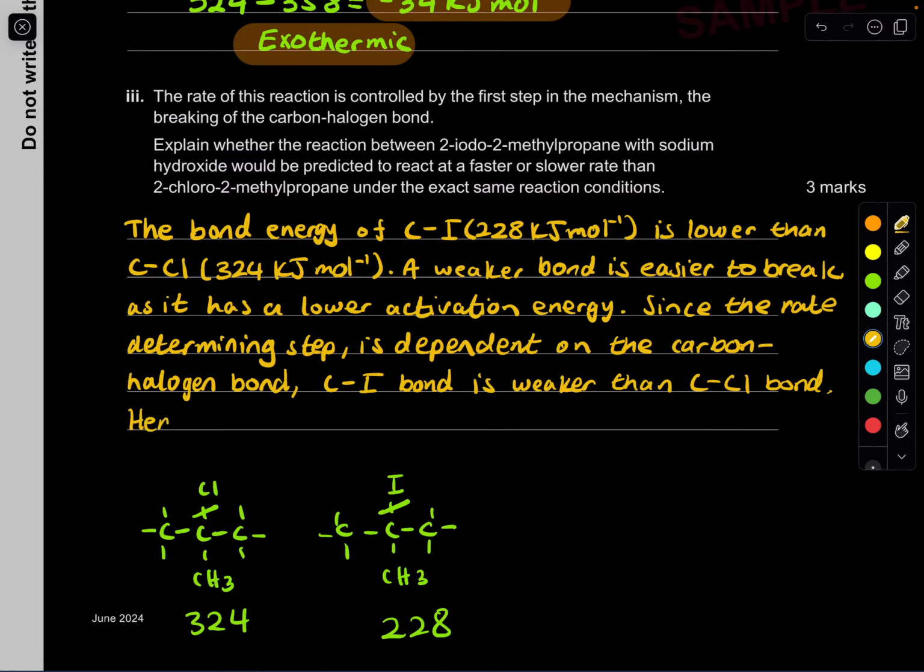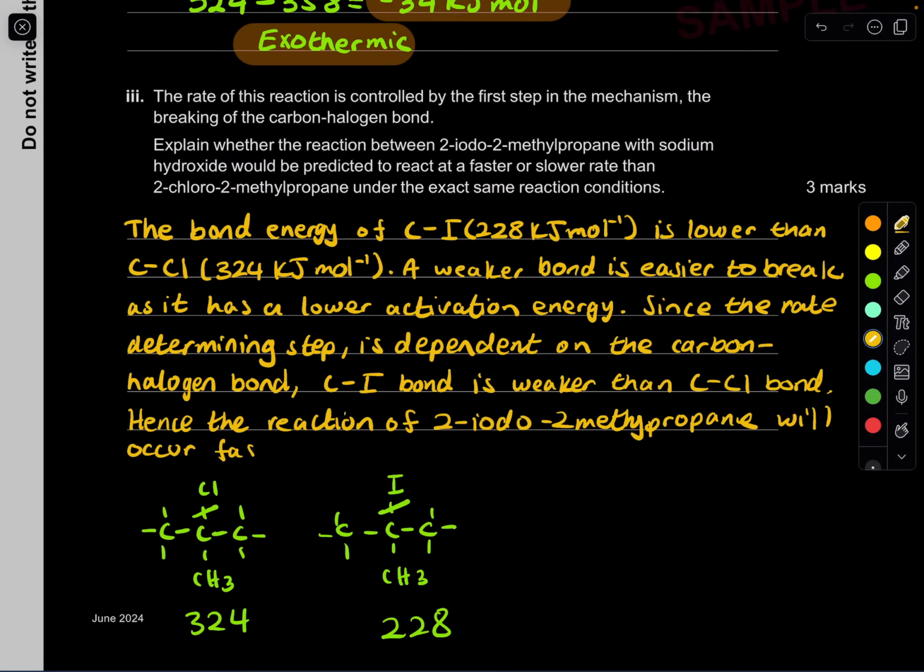Hence, the reaction of 2-iodo-2-methylpropane will occur faster than 2-chloro-2-methylpropane.